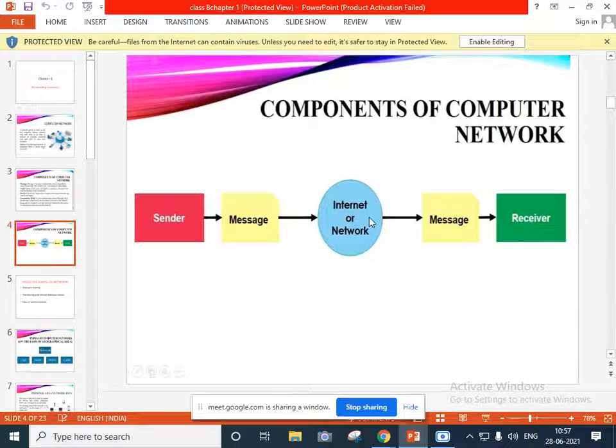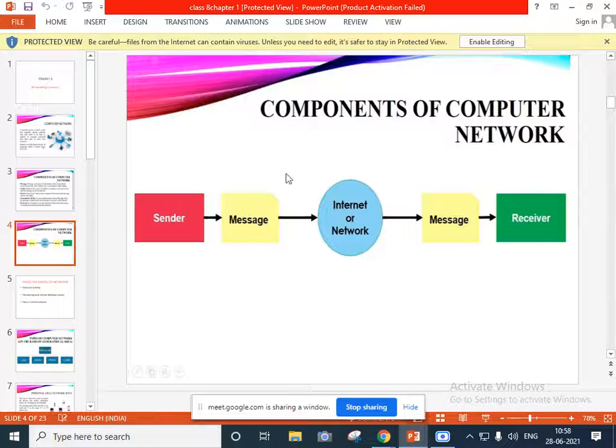Suppose there is no internet or no network, can that message be sent to your friends? No, ma'am. That message will not be sent because the network or internet connection is not there. So we need the internet connection to send that message.